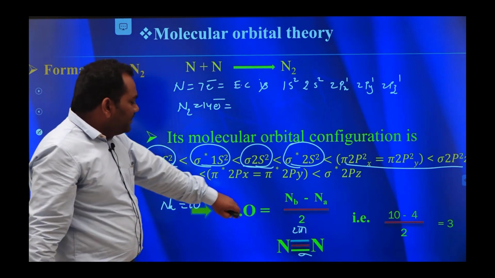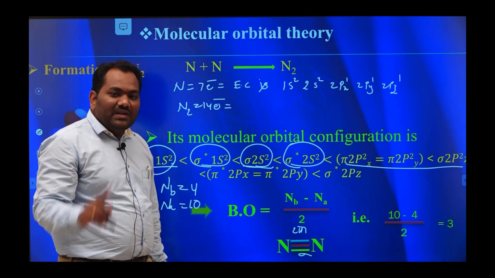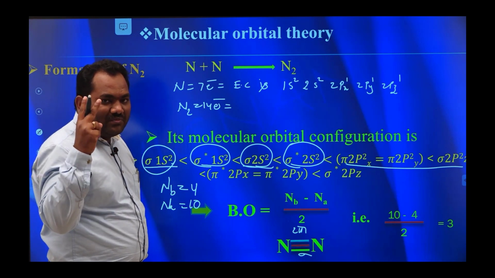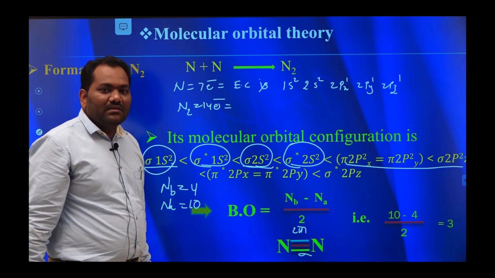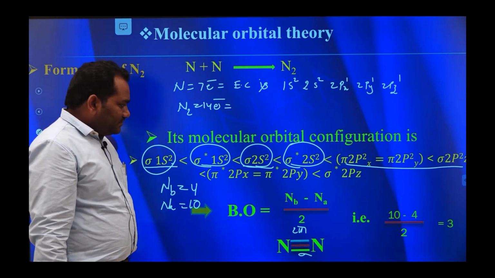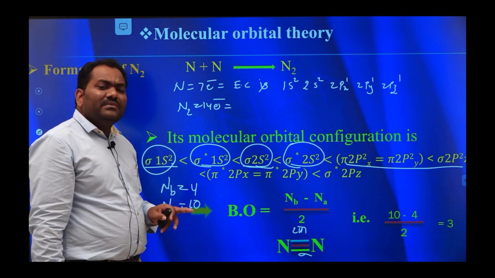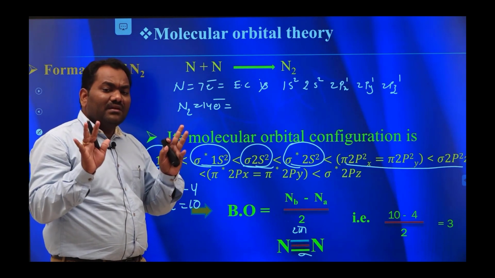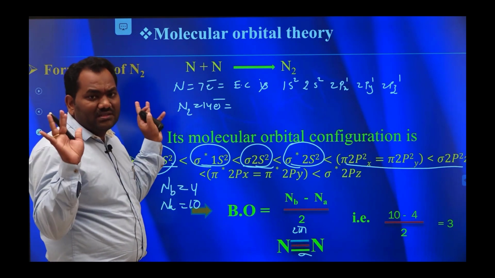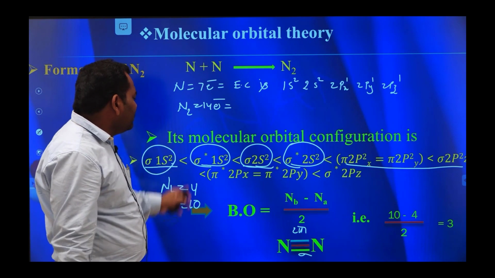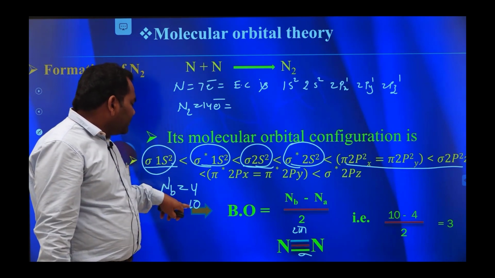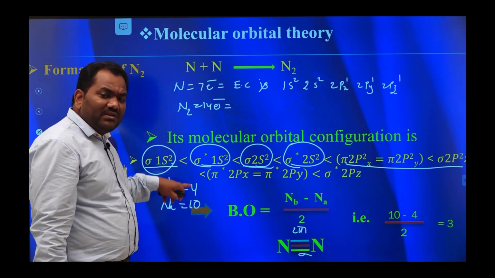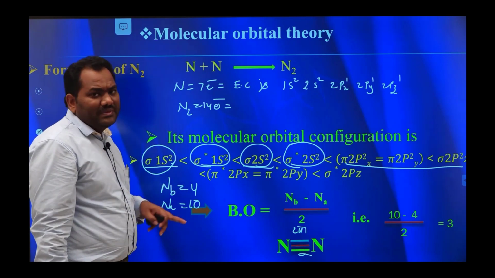So between the 2 nitrogen atoms, 1 sigma bond and 2 pi bonds are present. Okay, clear? The crucial step is to calculate the number of bonding electrons and the number of anti-bonding electrons. In this molecule, 10 bonding electrons and 4 anti-bonding electrons are present.